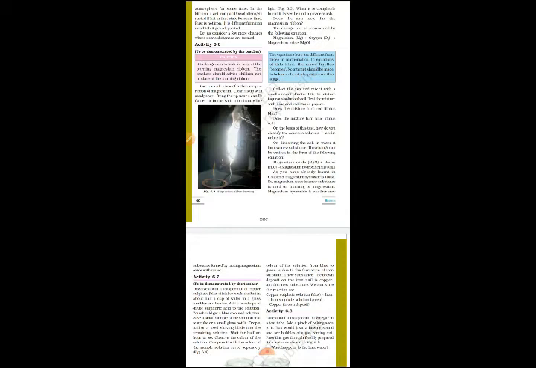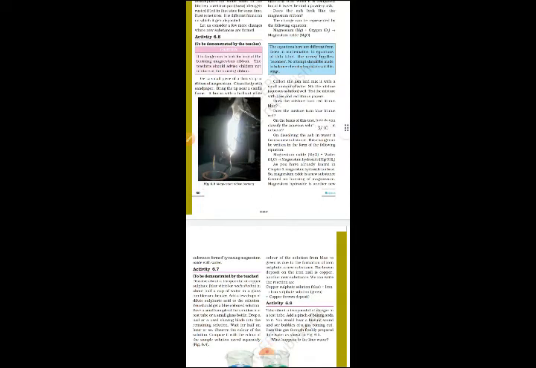On dissolving the ash in water, it forms a new substance. This change can be written in the form of the following equation: magnesium oxide plus water gives magnesium hydroxide. Children, in chapter number 5 we have also learned that magnesium hydroxide is a base, so it will turn red litmus to blue. Blue litmus paper it will not affect. So if we mix that powder form in water, we get magnesium hydroxide, and magnesium hydroxide is one type of base.